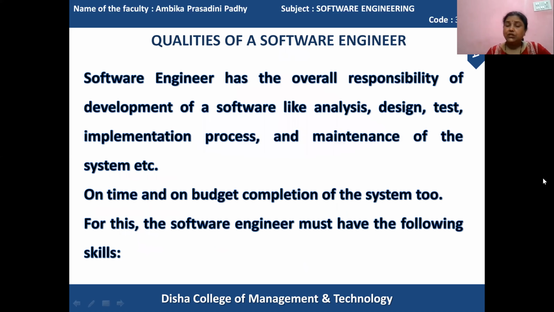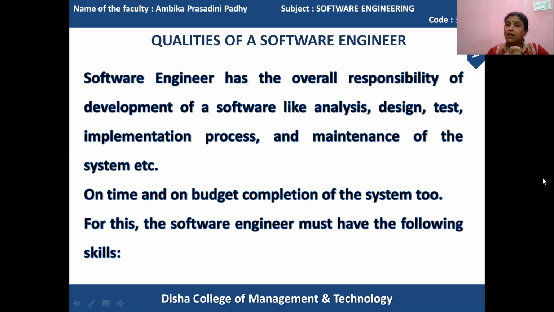When the software engineering process is there, then the role of the software engineer is very important. What will the software engineer do in the development of software? In the development of software, different process activities are there. In order to carry out the process activities, the engineer should have the knowledge.